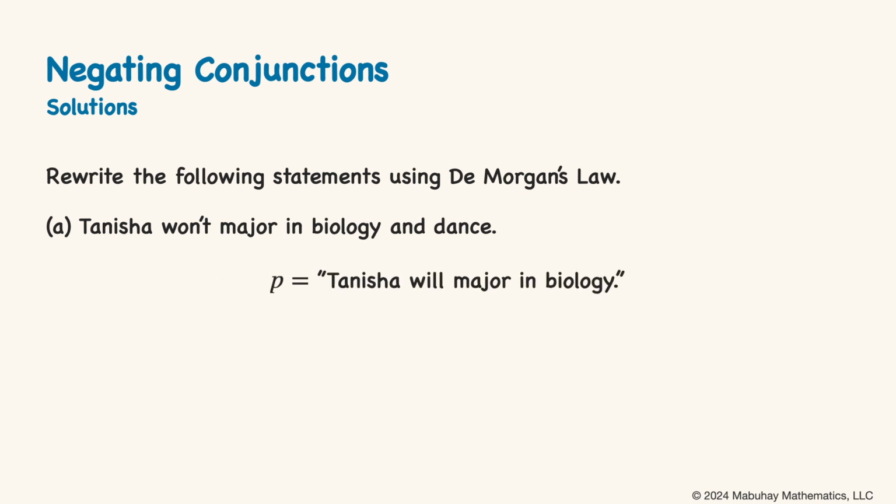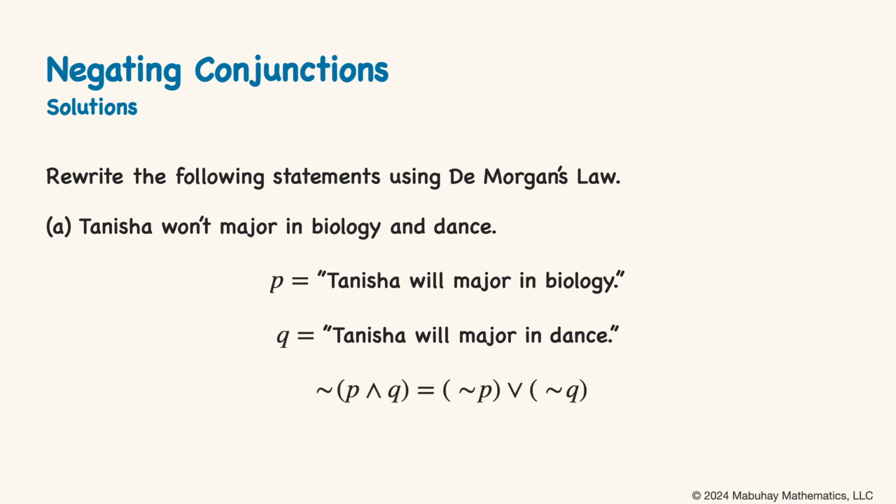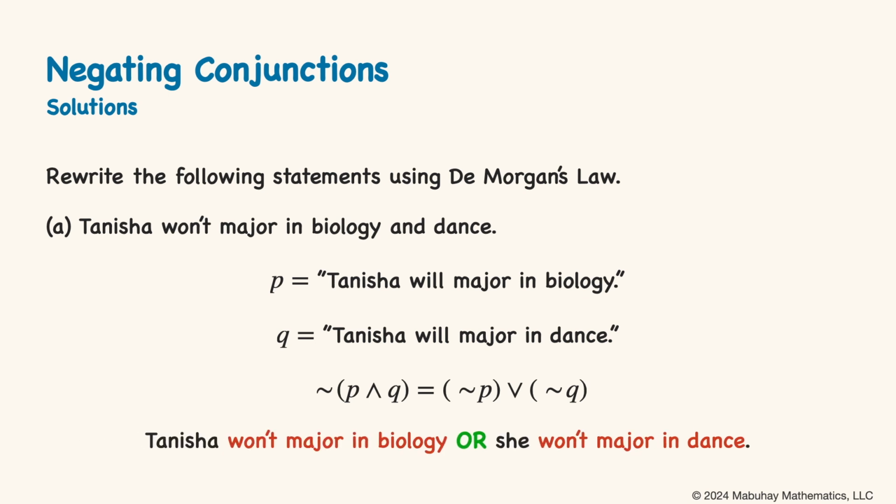P is "Tanisha majors in biology," Q is "Tanisha majors in dance," and then here's the law that we're using. Okay, we started with not quantity P and Q, and to rewrite, we'll distribute the negation to P and Q, and also switch and out for or. This gives us "Tanisha won't major in biology or she won't major in dance."